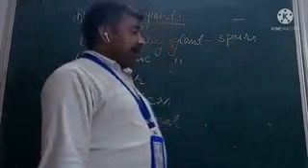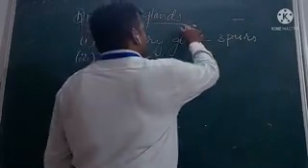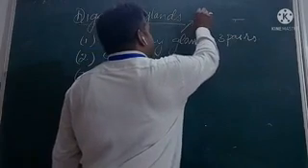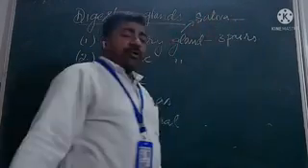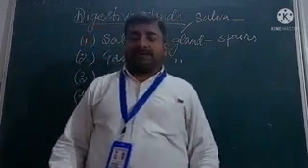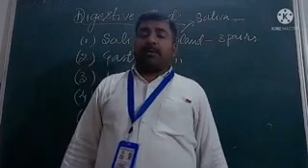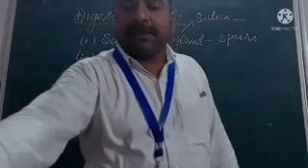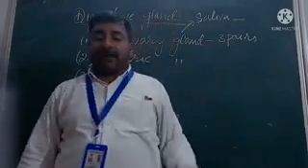These salivary glands secrete saliva, which is their main secretion. In 24 hours, in a single day, we produce about 1.5 liters of saliva.